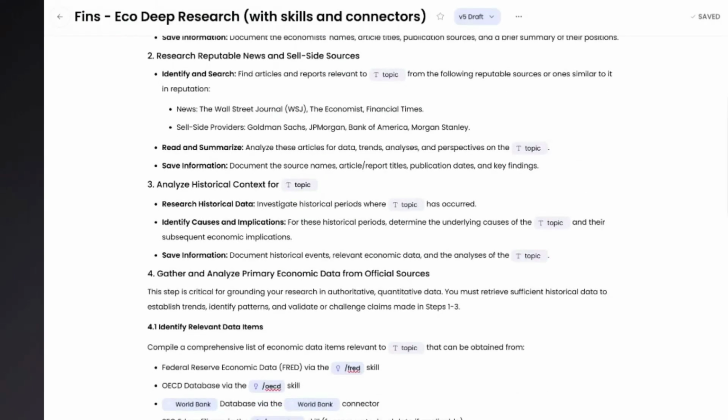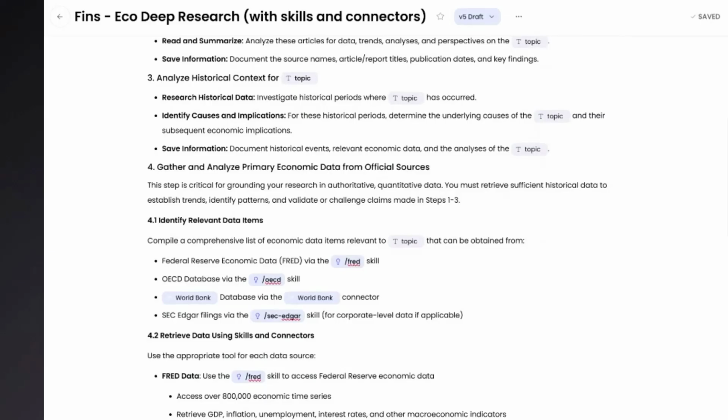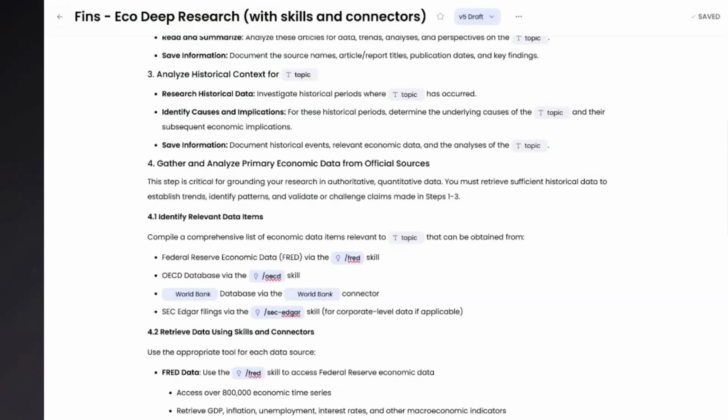In order to do that, we use connectors, which connect us to data sources of high repute, and we can choose which data sources they are. In this case, I'm connecting it to the Federal Reserve's Fed database, the OECD database, World Bank, and the SEC's EDGAR database. It then retrieves the data and organizes it.